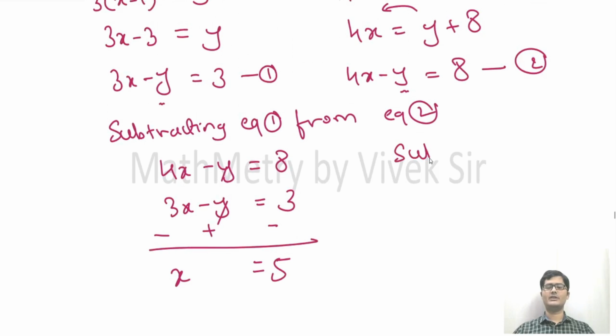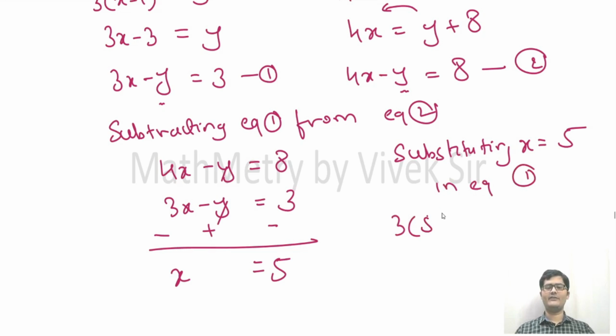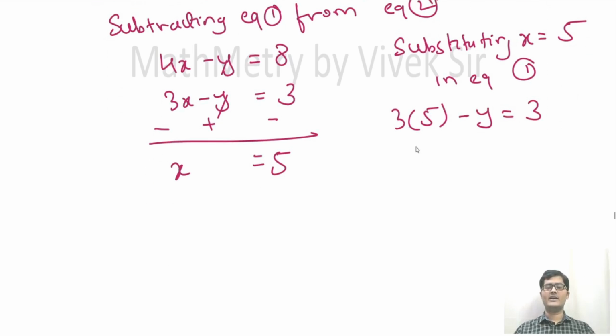So substituting x equal to 5, let us substitute it in equation 1. So 3 into 5, in place of x I have put 5, minus y equal to 3. This is our equation 1. Now 3 fives are 15, minus y is equal to 3. So minus y is equal to 3 minus 15.